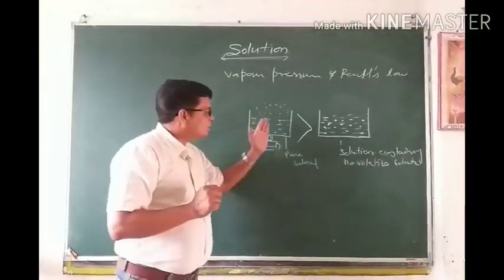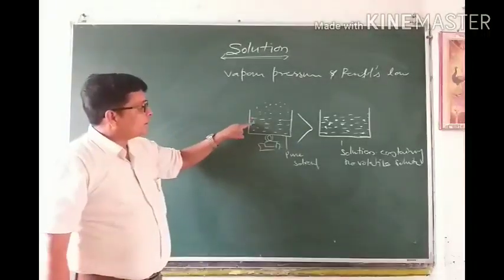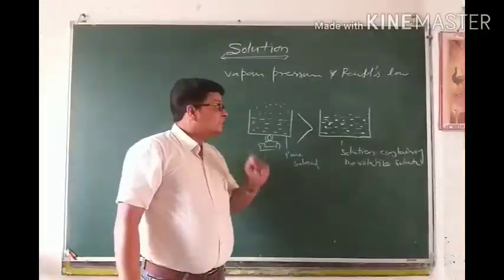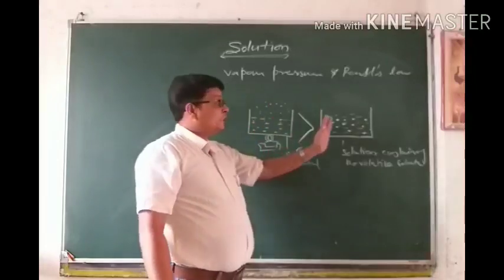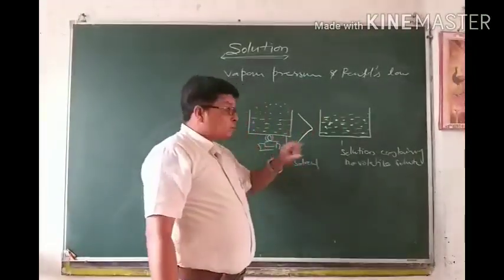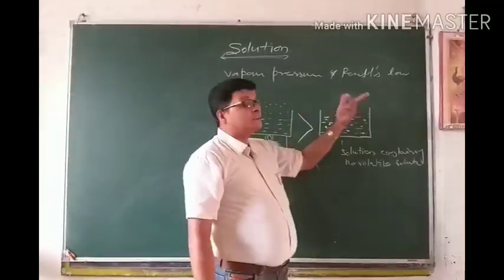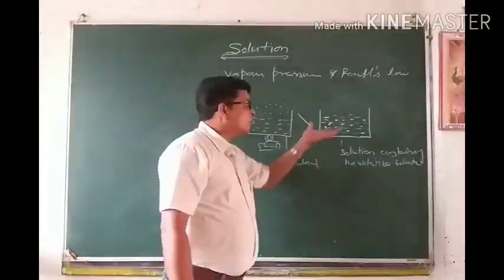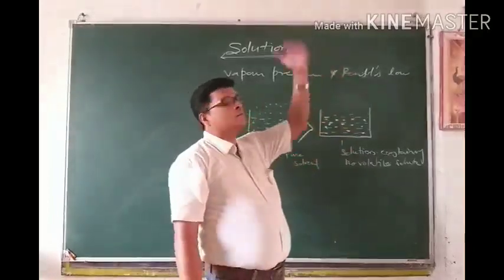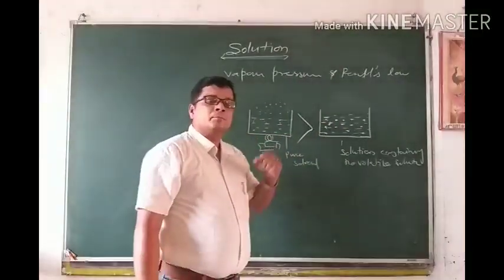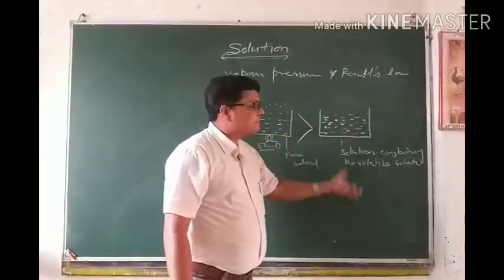In case of pure solvent, only solvent-solvent interaction takes place. But in case of solution containing non-volatile solute, both types of interaction, solvent-solvent as well as solute-solvent, take place, due to which molecules of solvent do not go upwards by vaporization and hence vapor pressure decreases.